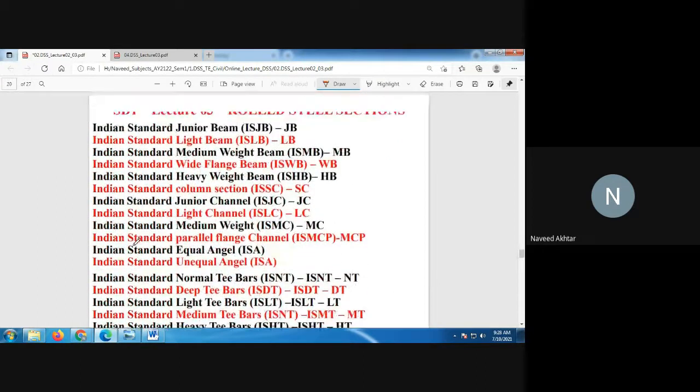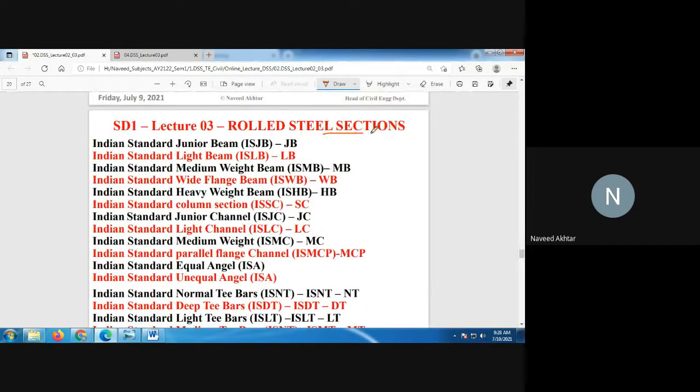Now we'll see the different rolled steel sections you can use in steel structures. Many sections are there.